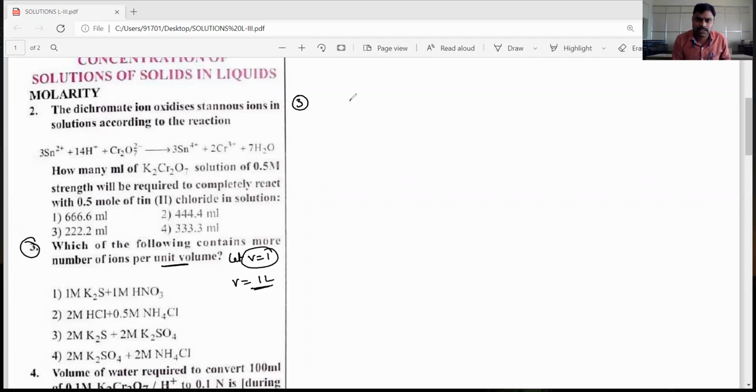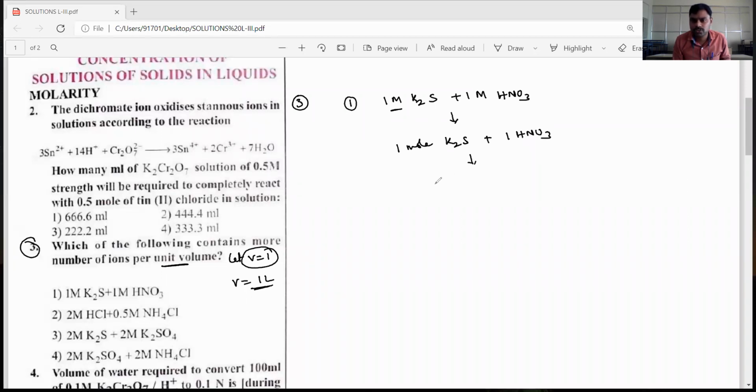Let's see, dear students, the first one: 1 molar K2SO4 plus 1 molar HNO3. 1 molar per liter is nothing but 1 mole of K2SO4 and 1 mole of HNO3 present.